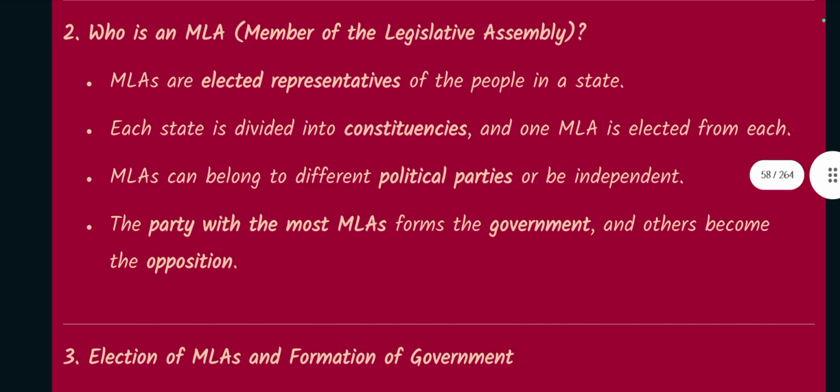Number 2. Who is an MLA? MLA means Member of the Legislative Assembly. MLAs are elected representatives of the people in a state. Each state is divided into constituencies and one MLA is elected from each. MLAs can belong to different political parties or be independent. The party with the most MLAs forms the government and others become the opposition.